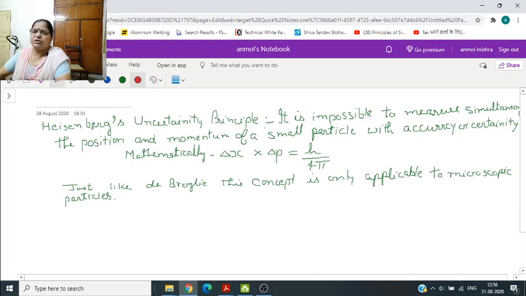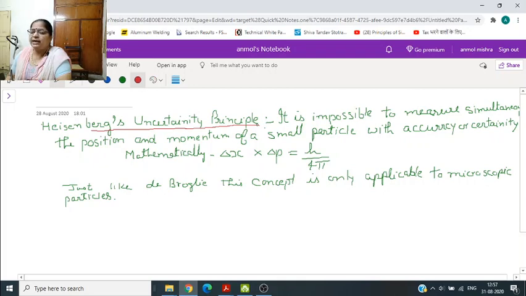Now the next concept which Bohr's model of atom did not explain was the Heisenberg uncertainty principle. This principle states that it is impossible to measure simultaneously the position and the momentum of a small particle, that is a microscopic particle, with accuracy or certainty.